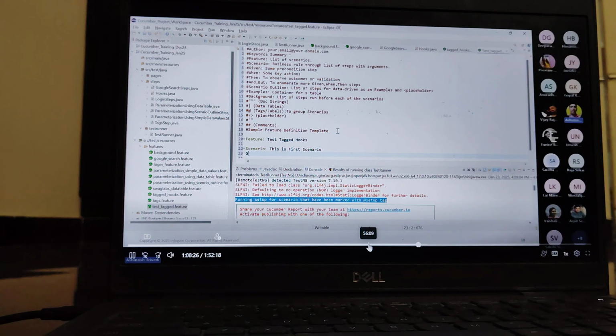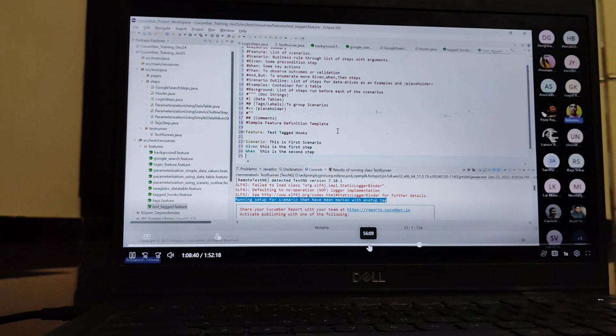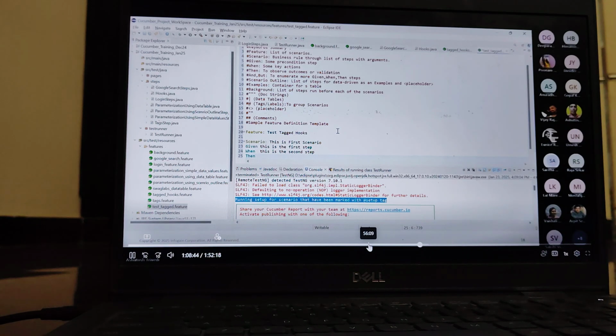Given keyword. This is the first step, then this is the second step, then this is the third step.